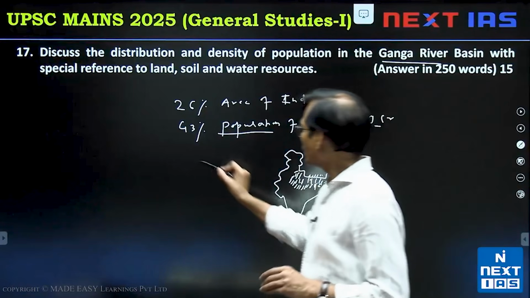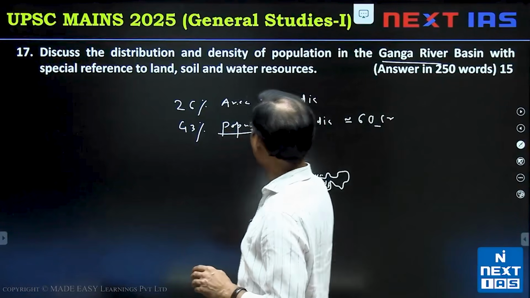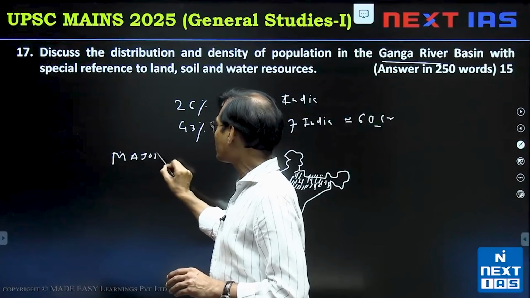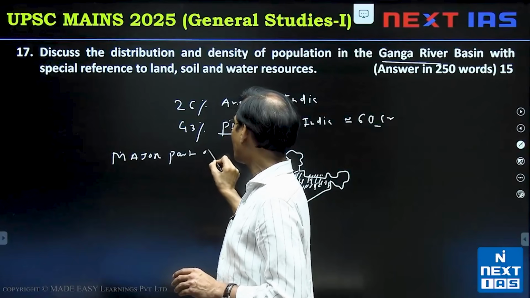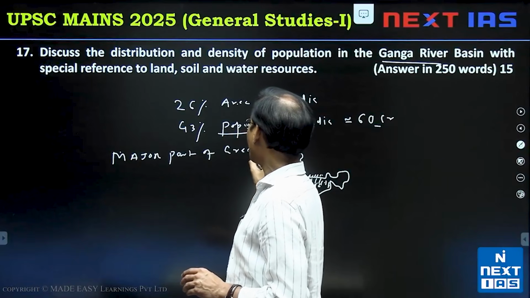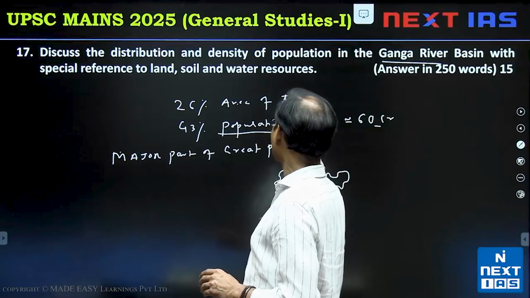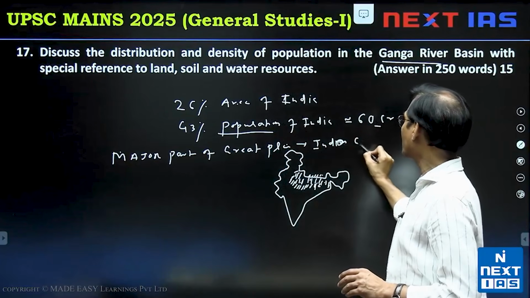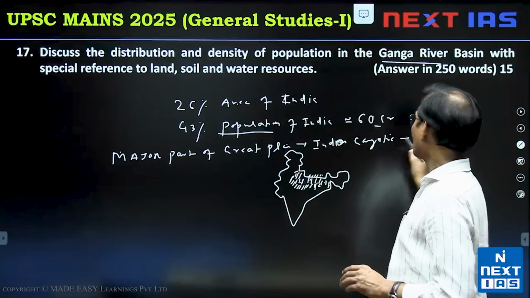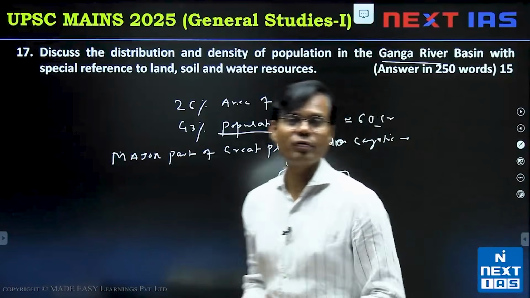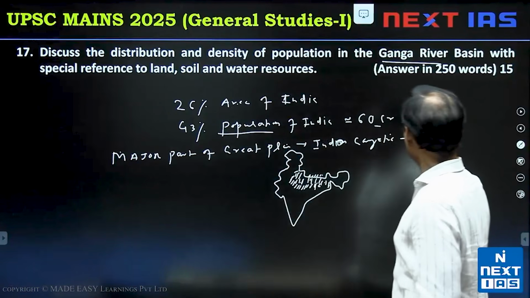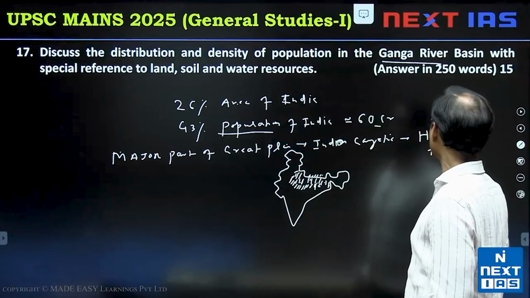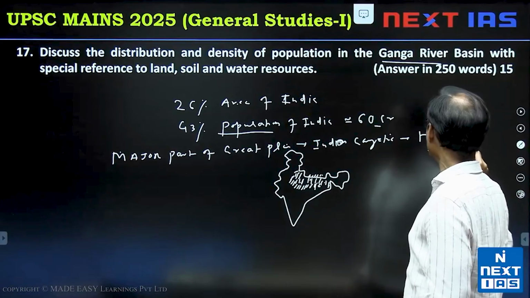So initially you can think of this part connection, but this area is of course major part is Great Plain. Major part of Ganga basin, Great Plain part or Indo-Gangetic Plain. Soil fertility, one of the best soils we have, known for high fertility of the soil, highly fertile, food greenery, globally very famous area, highly fertile zone.